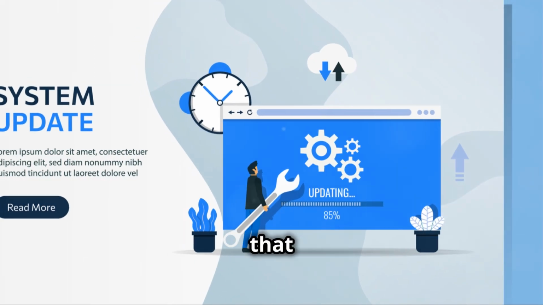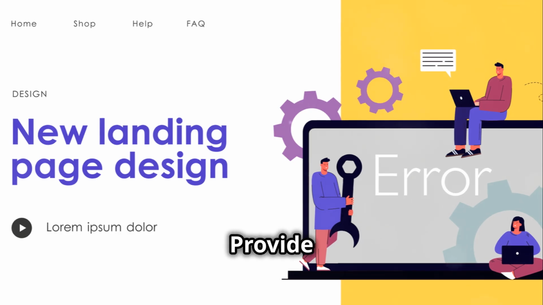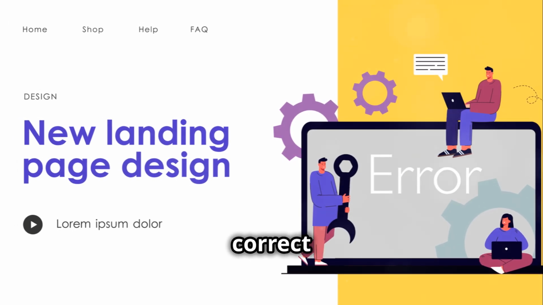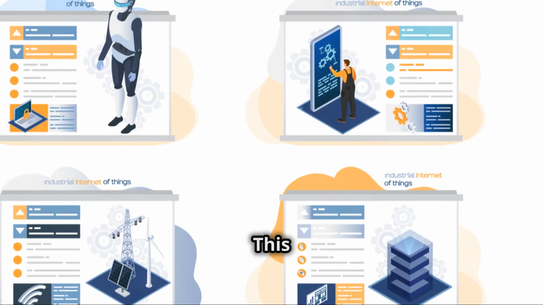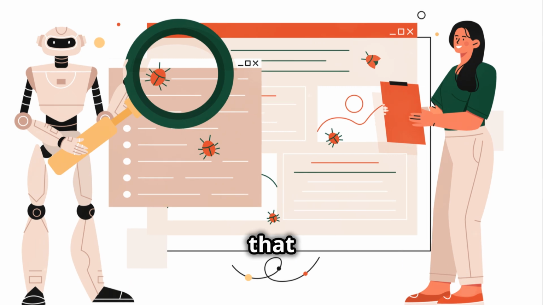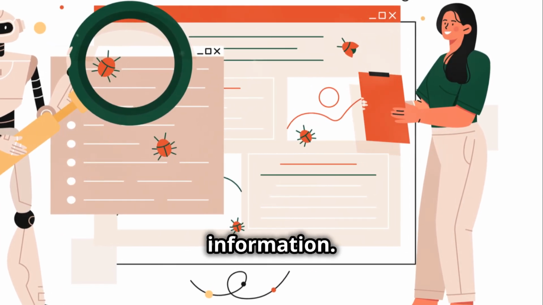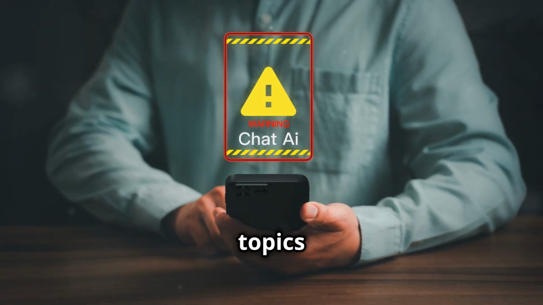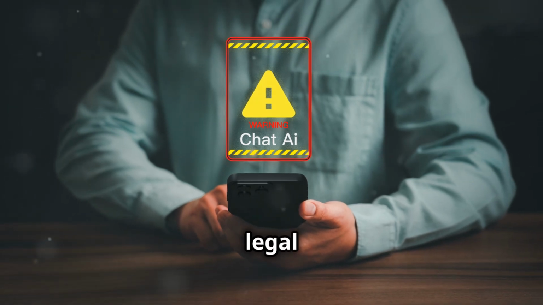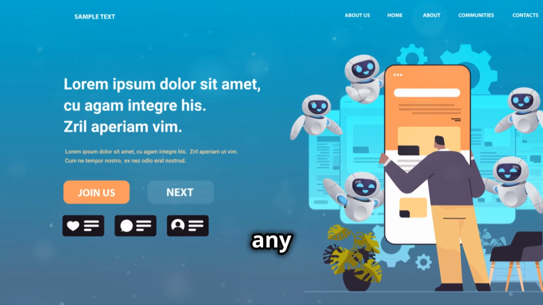For AI systems that you use regularly, consider updating their knowledge bases. Provide them with accurate information and correct any errors you encounter. This can help improve their accuracy over time. Finally, remember that human verification is essential, especially for crucial information. If you're dealing with sensitive topics like health, finance, or legal matters, always consult with qualified professionals to confirm any information provided by AI.